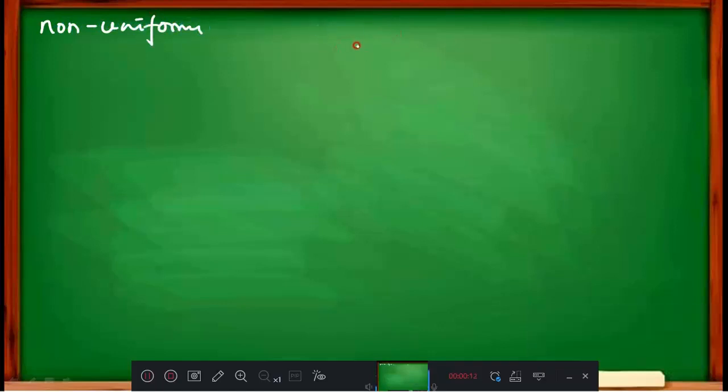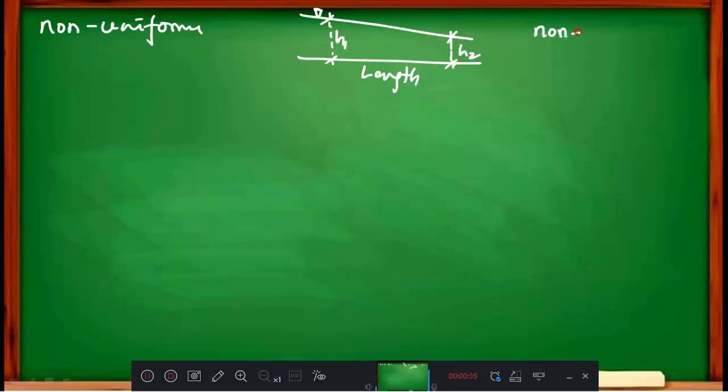Okay, in the last and previous classes we discussed non-uniform flow. Non-uniform flow means the depth is changing with respect to length. Say this is the length, and this is the water depth. Here the depth is something different, h1, and here the depth is something different, h2. Here the depth is changing, no? Therefore, this is called non-uniform.